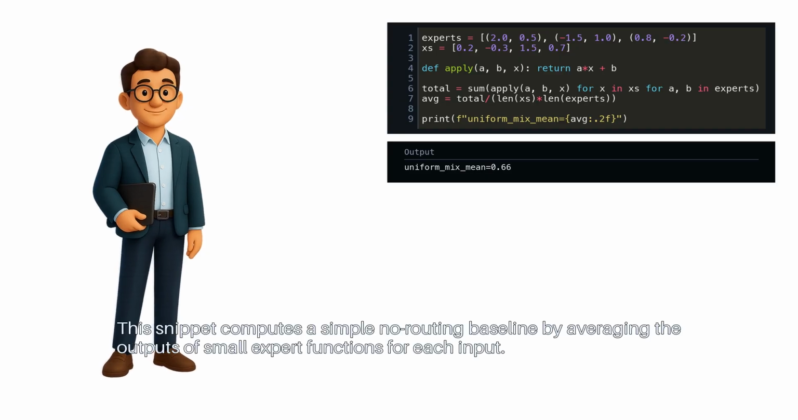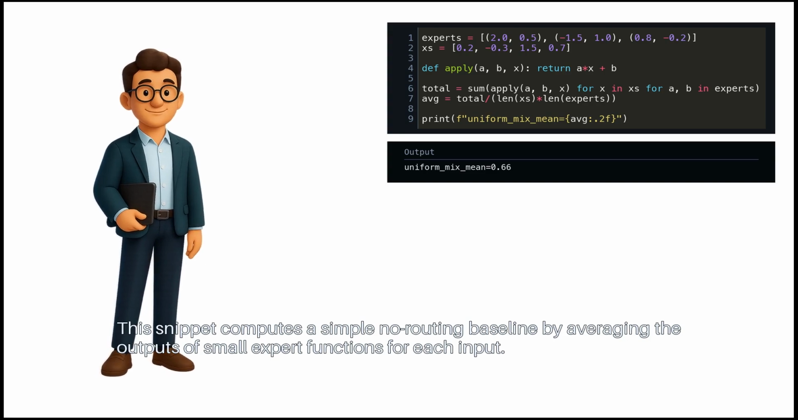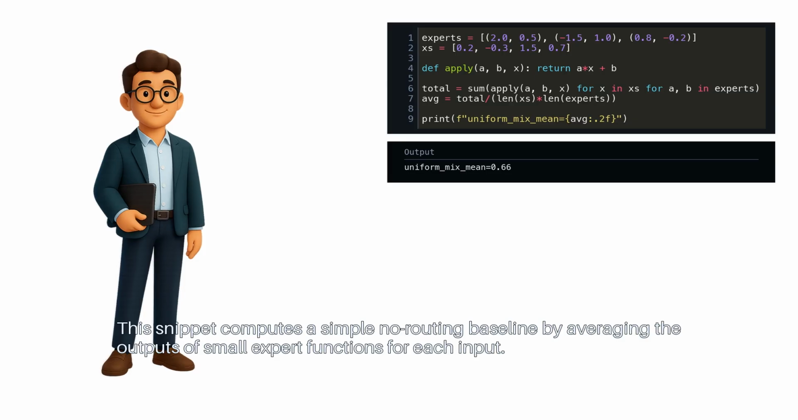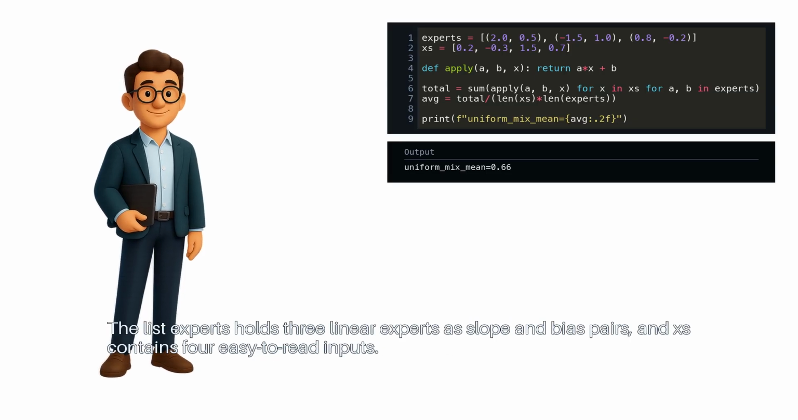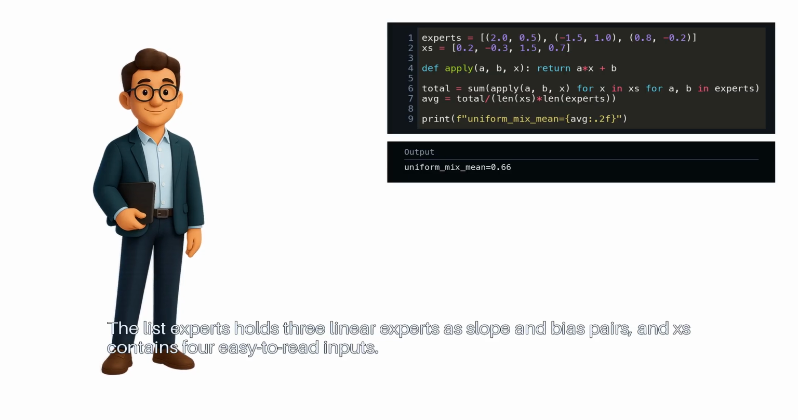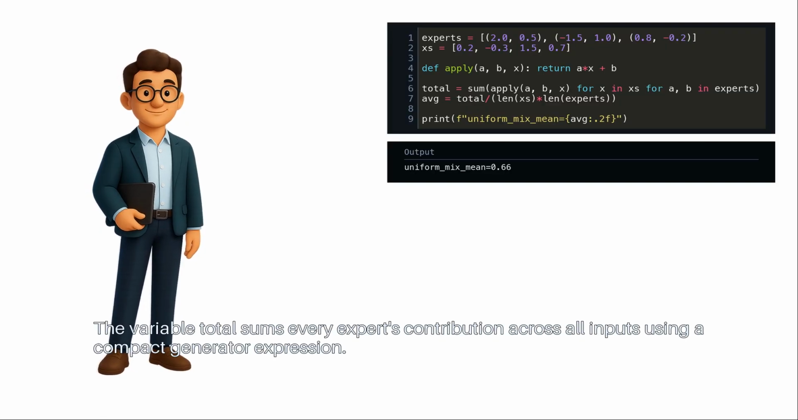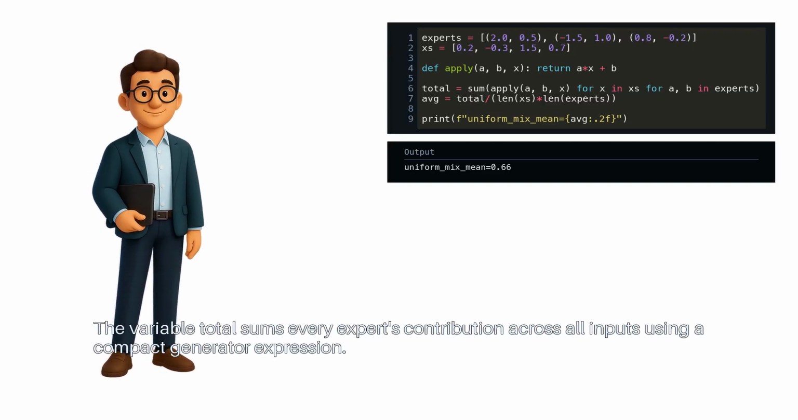This snippet computes a simple no-routing baseline by averaging the outputs of small expert functions for each input. The list experts holds 3 linear experts as slope and bias pairs, and xs contains 4 easy-to-read inputs. The function apply calculates an expert's output for one input using a times x plus b. The variable total sums every expert's contribution across all inputs using a compact generator expression.